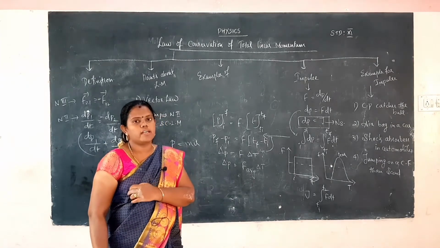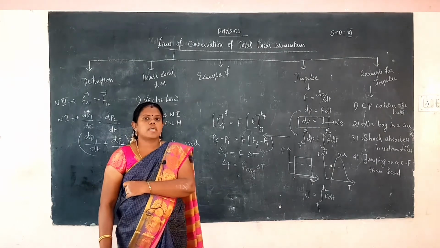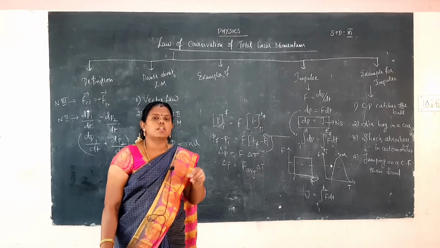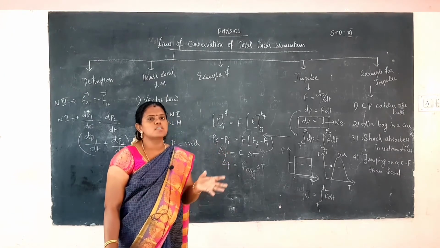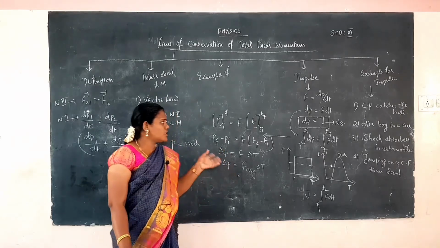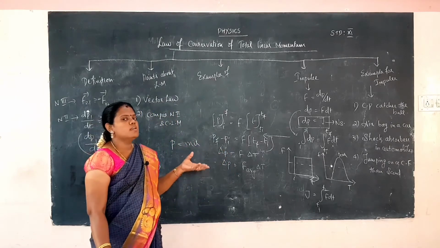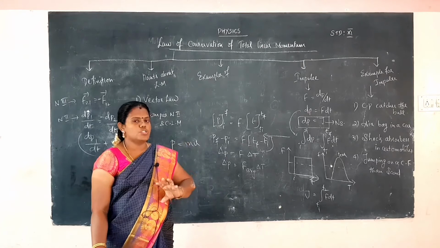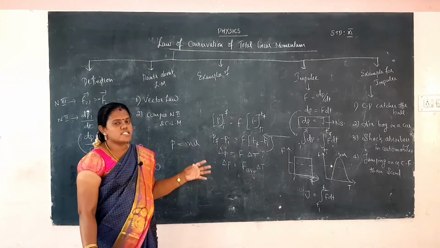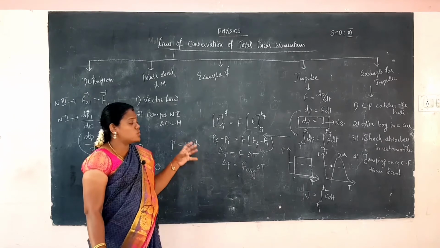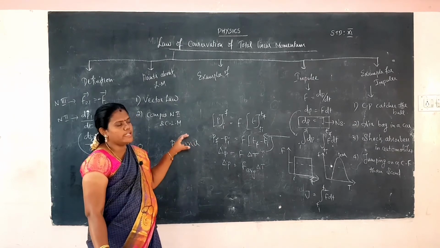First one is firing a gun. Second one is one ball hitting another ball. The two balls move in different directions, having some velocity, and before collision and after collision the momentum is conserved, constant. That is also an example for total linear momentum.